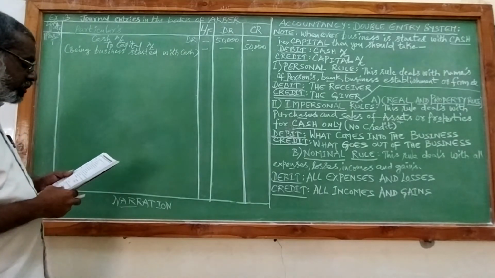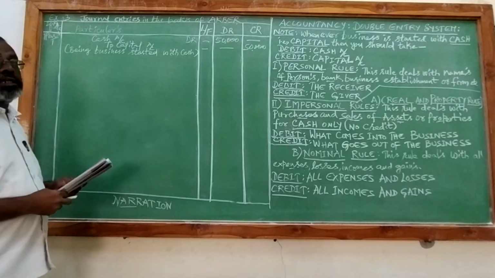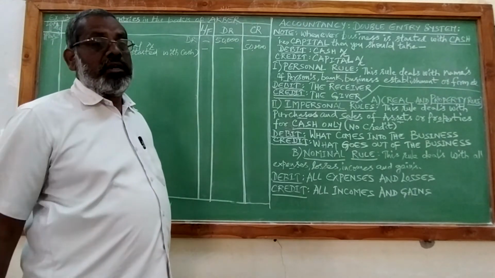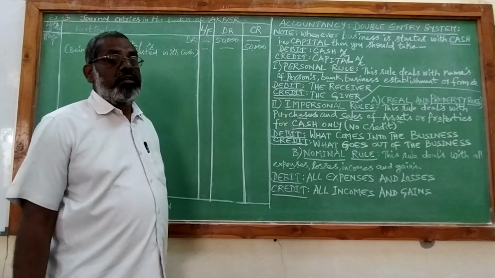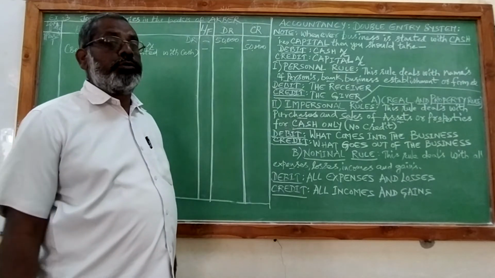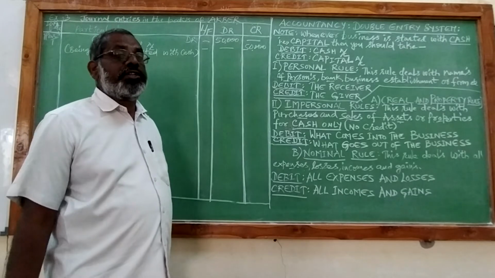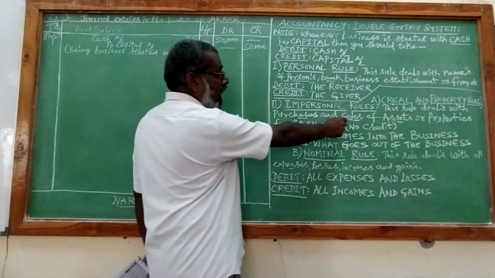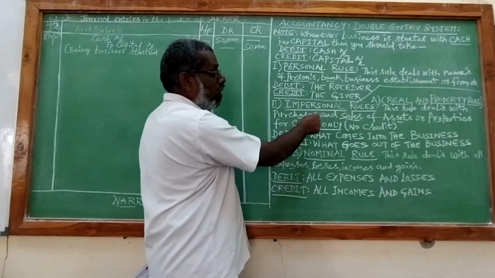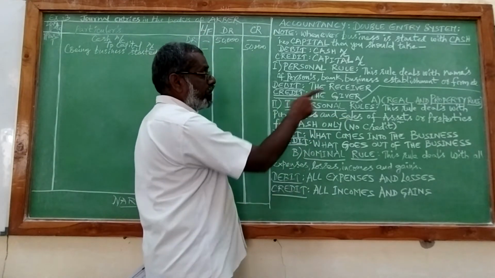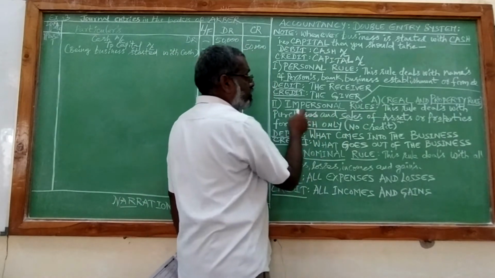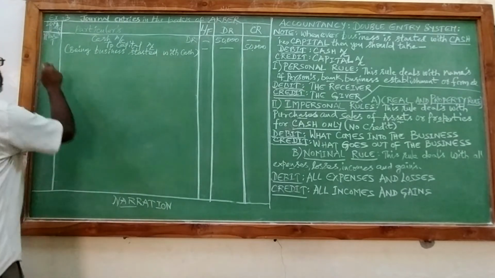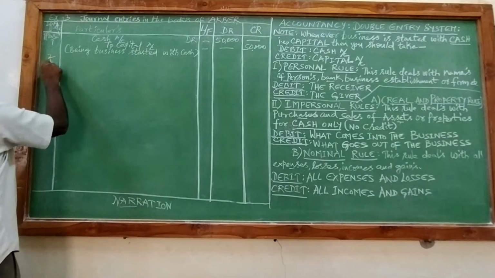The second transaction is March 2nd, cash sales. Most of the students say they are selling cash. But how come you will sell cash? A little bit of prudence you should use. Here, cash sales means it is nothing but goods sold for cash. Goods means property, and sales, cash. All the three elements are there. It comes under real and property rule, which comes under impersonal rules.